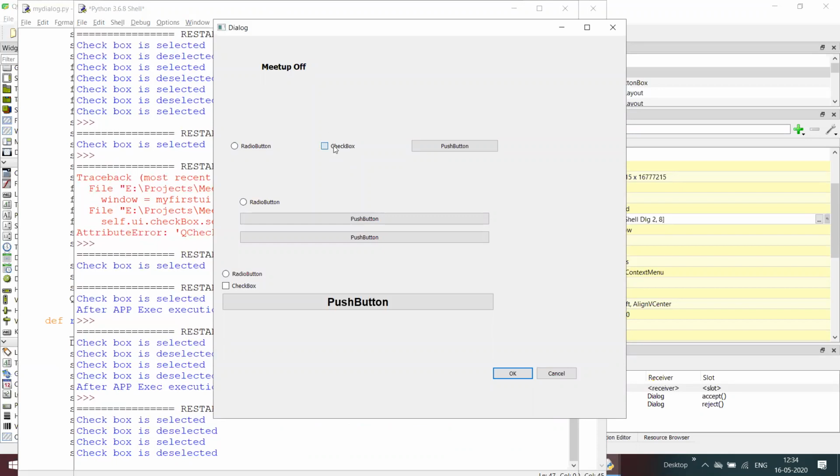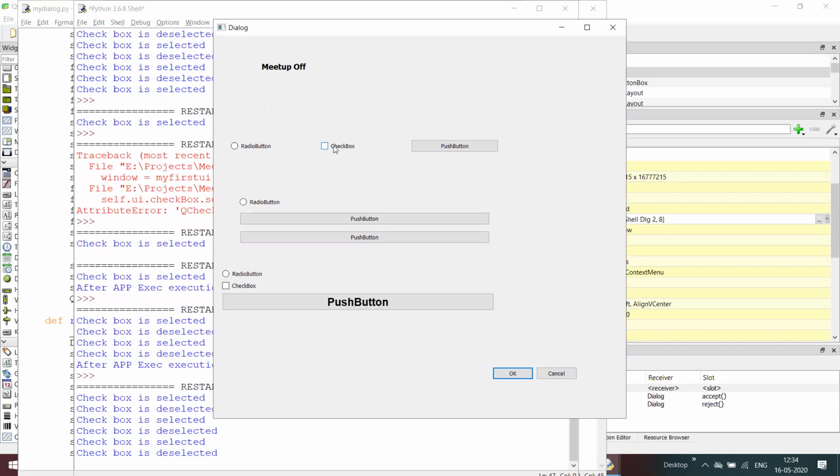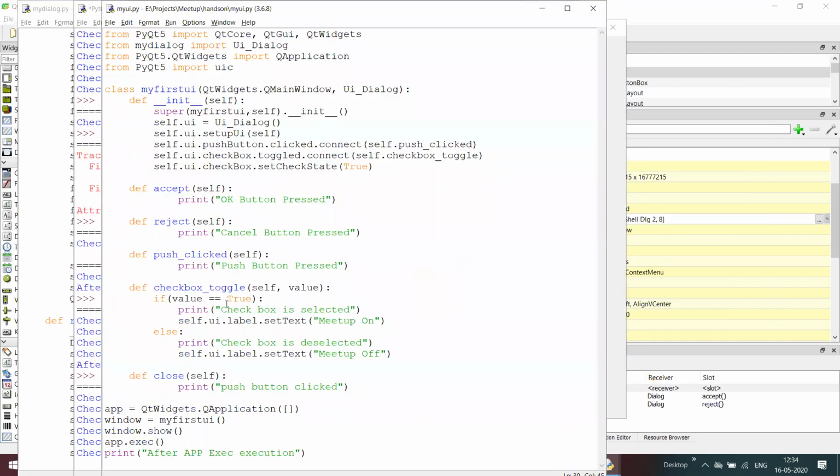In the event we can also control other user interface elements within the slot. Here we have the checkbox slot. In that we are setting the text for the label, meetup on and meetup off. Like that we can generate and update the UI if needed.